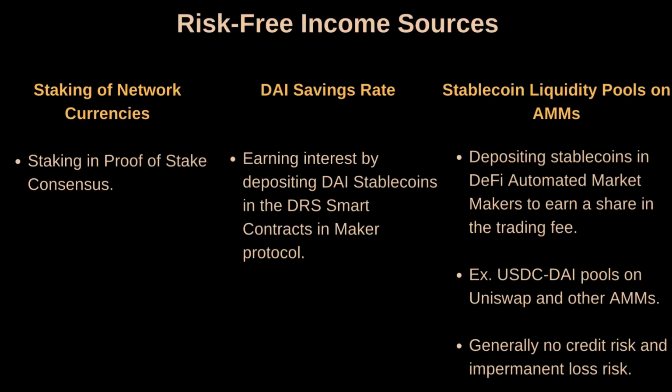Now let us talk about stablecoin liquidity pools on automated market makers as a source of risk-free income for treasuries. The yield generated from trading fees earned by liquidity providers on certain stablecoin pools on automated market makers can be another risk-free way treasuries might be able to earn yield and diversify their non-operating income.